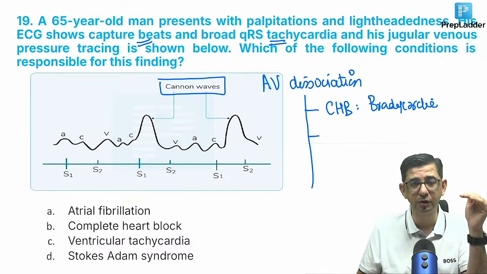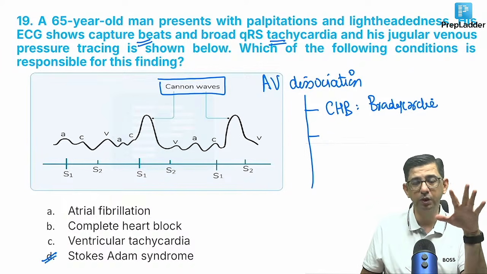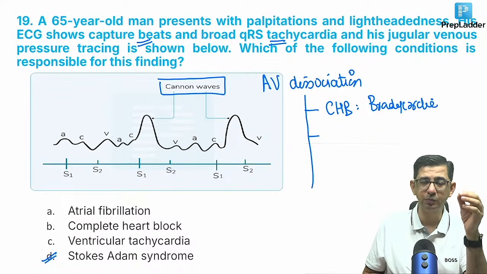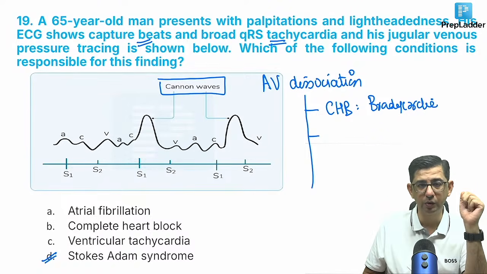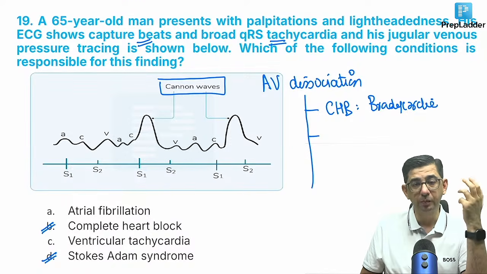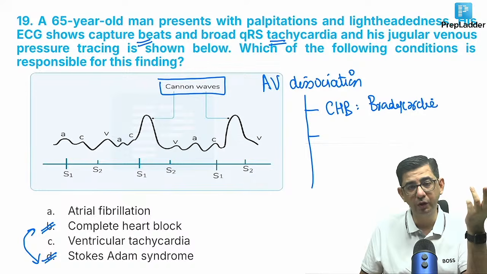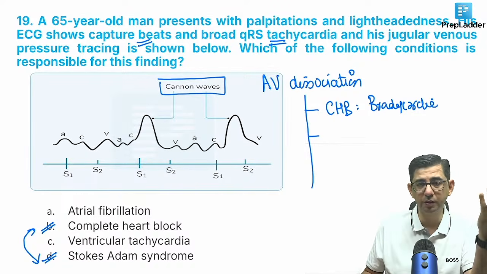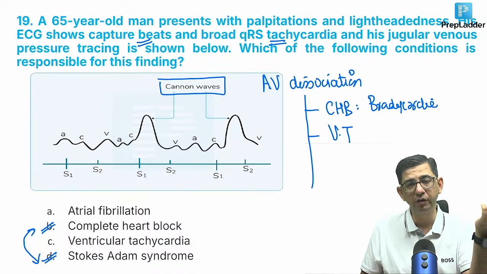Answer is not Stokes-Adams syndrome, guys. स्टोक्स एडम सिंड्रोम में तो ब्रैडिकार्डिया होता ना. If the patient came with dizziness, syncopal episodes, ECG shows prolonged RR interval, ECG shows bradycardia, then you could have thought in terms of Stokes-Adams syndrome, or complete heart block. B and D mean the same only, complete heart block. All you had to pick up was that this is not Stokes-Adams syndrome, because there's no bradycardia. So बच गया एक ही VT ना, ventricular tachycardia, that has AV dissociation.